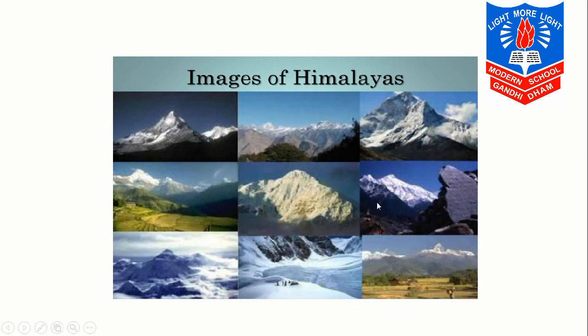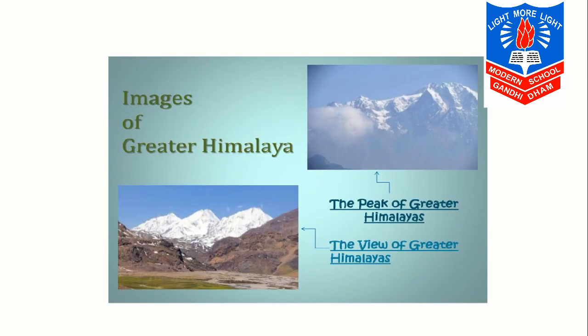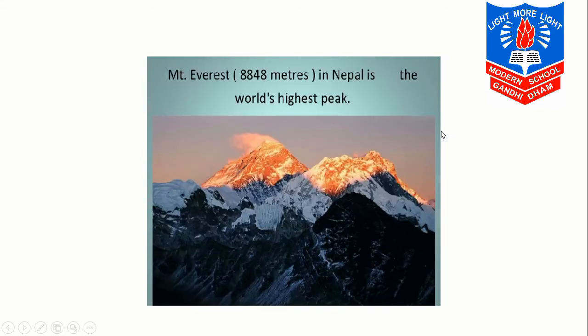These are the images of the Himalayan ranges. The peaks of the Greater Himalayas they have shown. These are the peaks, the view of the Greater Himalayas. Again a picture of Mount Everest. You can see the beauty over here. It is 8848 meters, it is in Nepal and it is considered the world's highest peak.